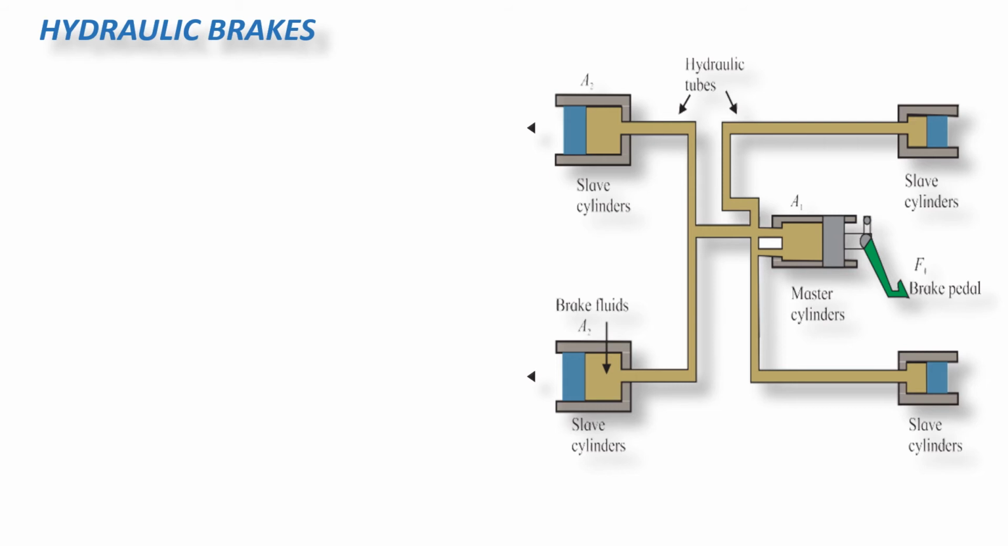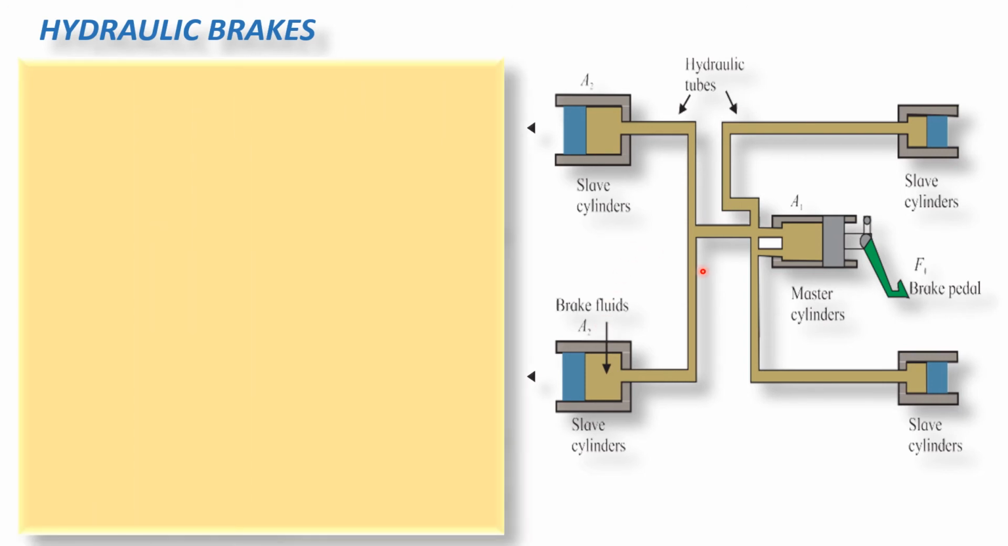The major components of the hydraulic brake system are the fluid-filled master cylinder and the slave cylinders at the wheels, which are connected with hydraulic brake lines. In this diagram you will observe that there is a brake pedal, there is a pushing rod which is connected to the piston in the master cylinder, then there is a master cylinder, there are slave cylinders, 4 slave cylinders at the 4 wheels, and hydraulic brake lines and the brake fluid.